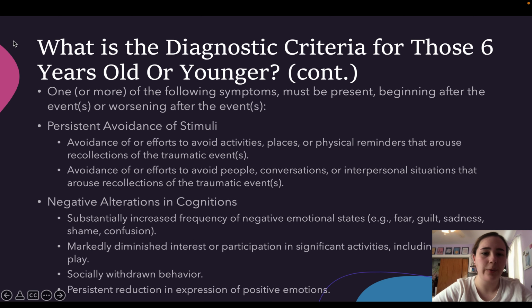As well, one or more of the following symptoms must be present beginning after the events or worsening after the events: persistent avoidance of stimuli, such as avoidance of or efforts to avoid activities, places, or physical reminders that arouse recollections of the traumatic event, or avoidance of or efforts to avoid people, conversations, or interpersonal situations that arouse recollections of the traumatic event, or negative alterations of cognition, such as substantially increased frequency of negative emotional states, marked diminished interest or participation in significant activities including play, socially withdrawn behavior, or persistent reduction in expression of positive emotions.